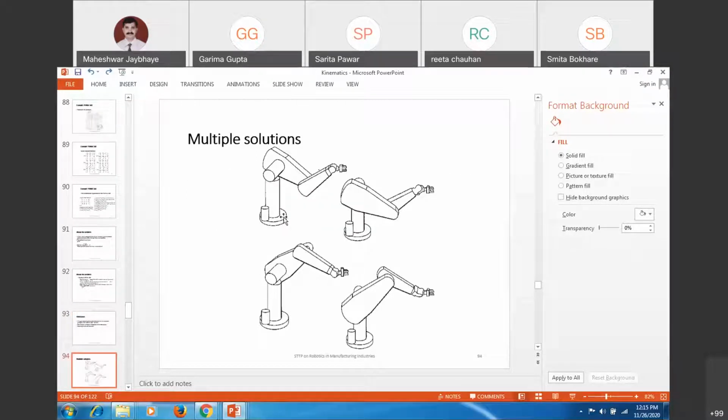In the inverse kinematics, the advantage we get is that you may reach that same target position by achieving different positions. Now you see,